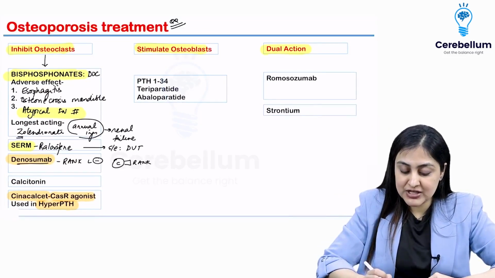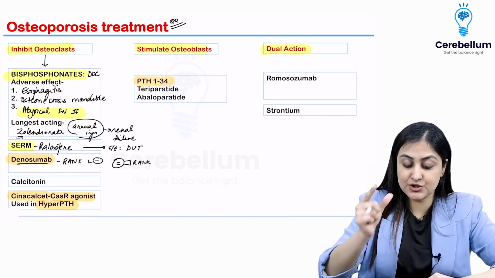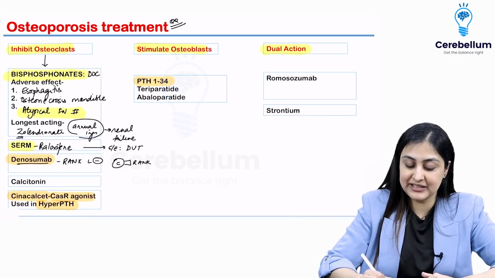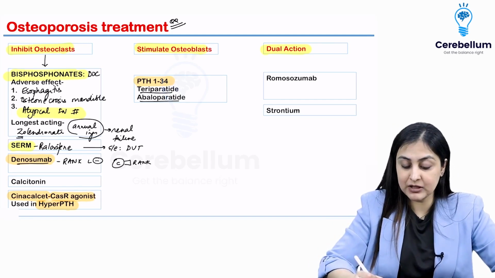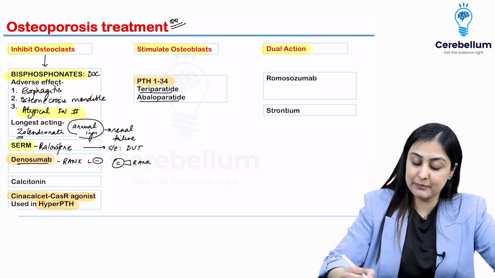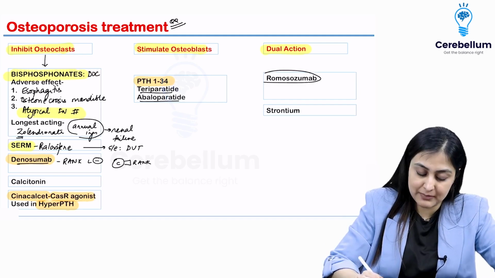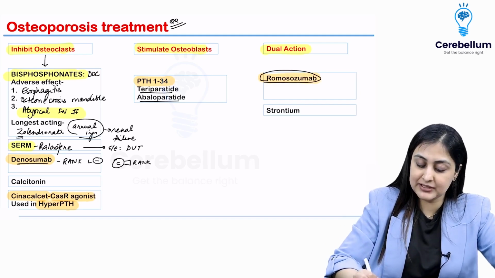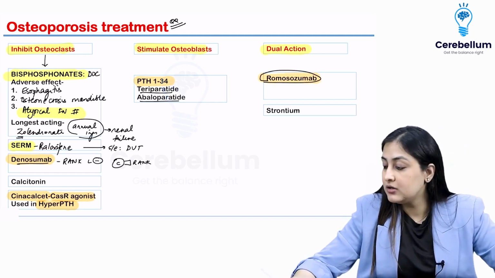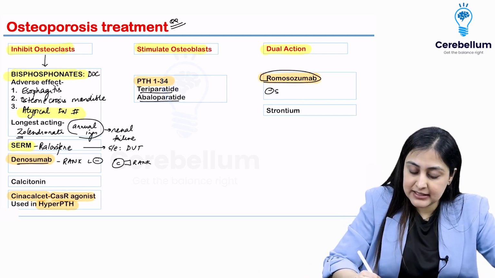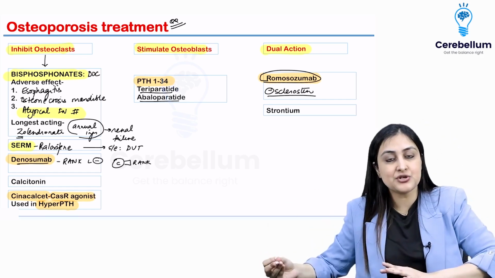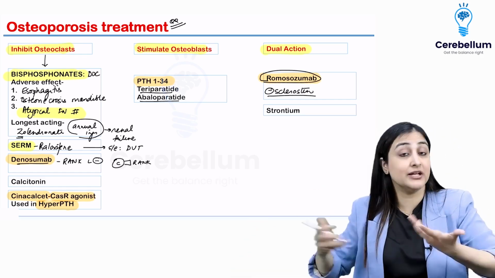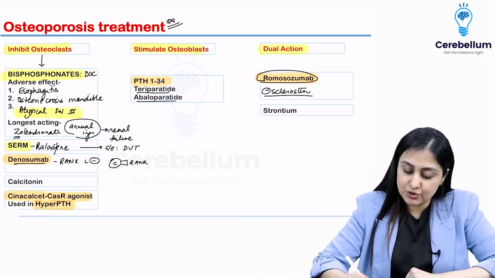Only one drug which can stimulate osteoblast is a short chain of parathyroid hormone, PTH 1 to 34 amino acids, coming as teriparatide or abaloparatide. That's all you want to remember. Whereas dual action, remember, is by romosozumab. Again, a new monoclonal antibody that you want to remember, which inhibits sclerostin. Sclerostin has a dual action of activating osteoclast and inhibiting osteoblast. We inhibit sclerostin only. So that is romosozumab.